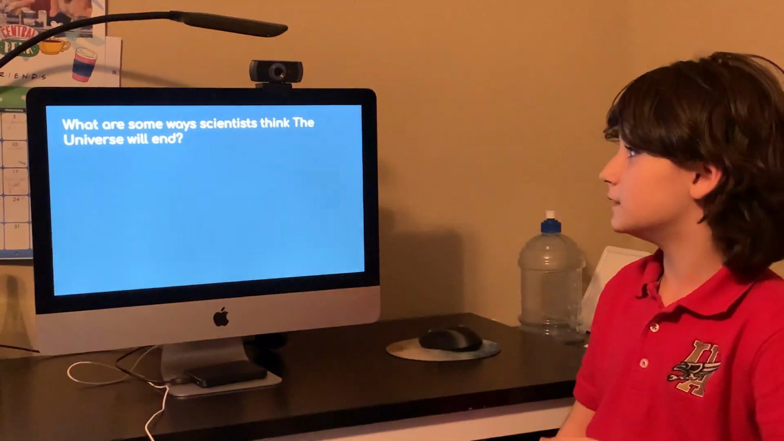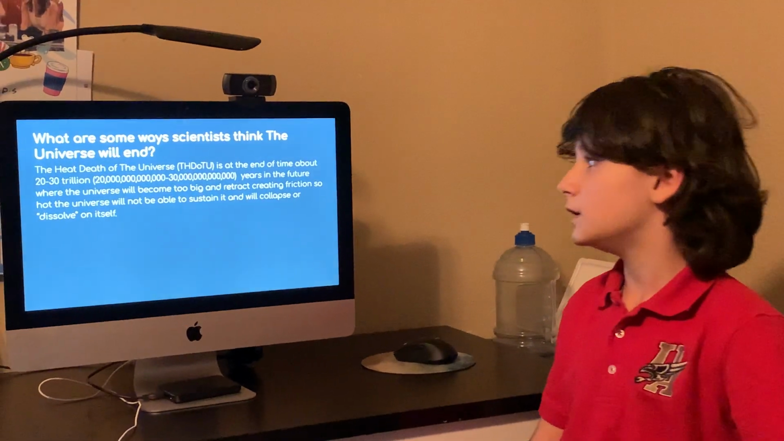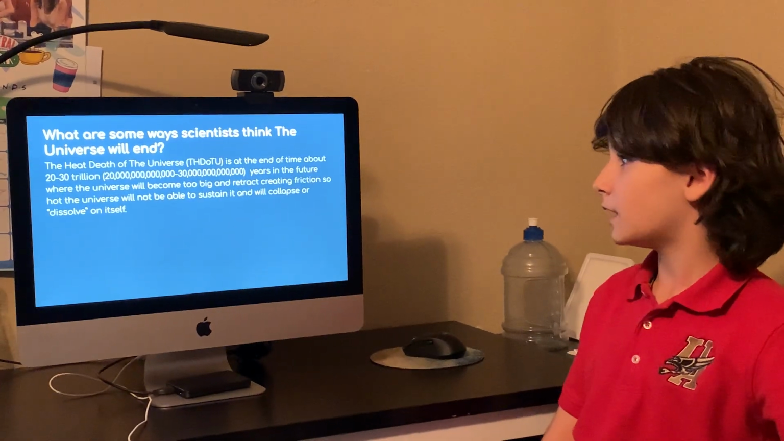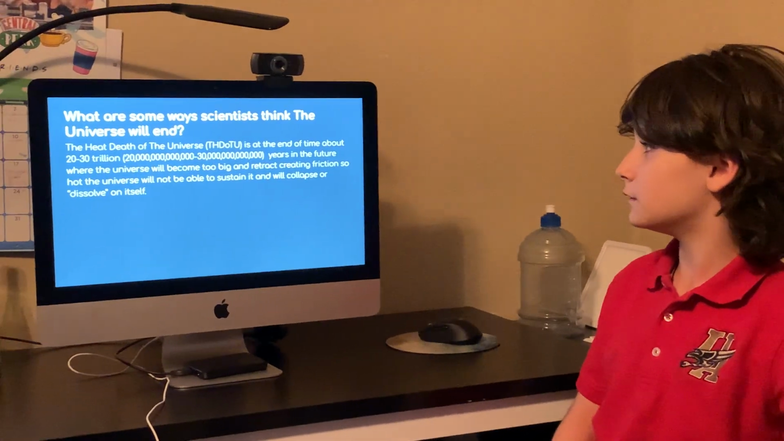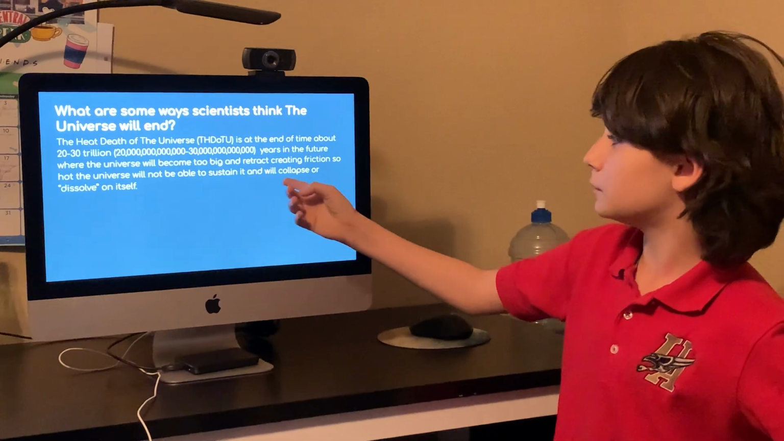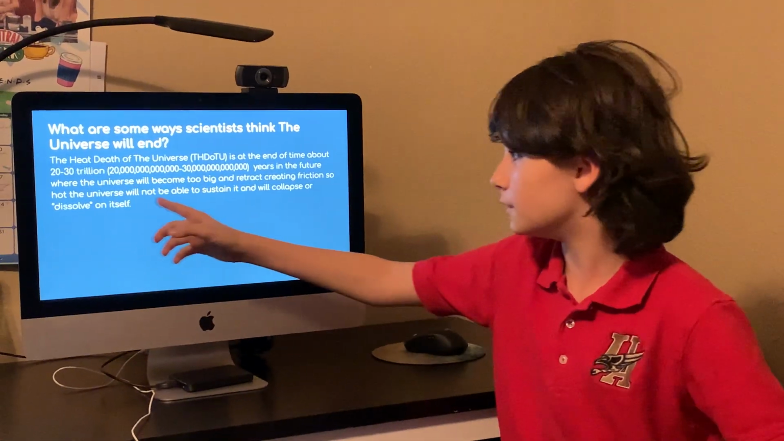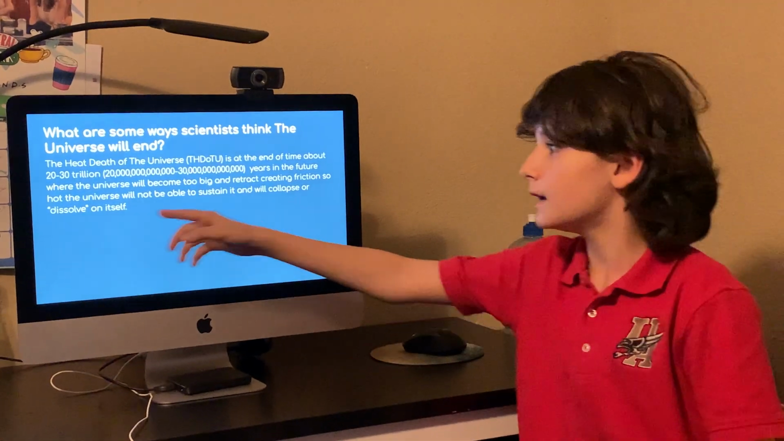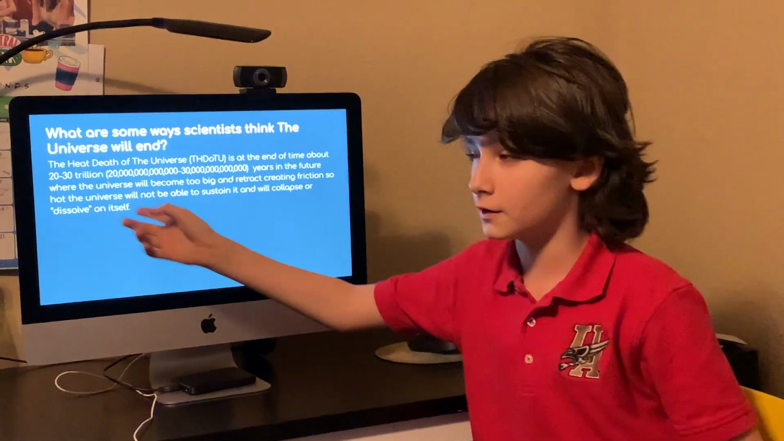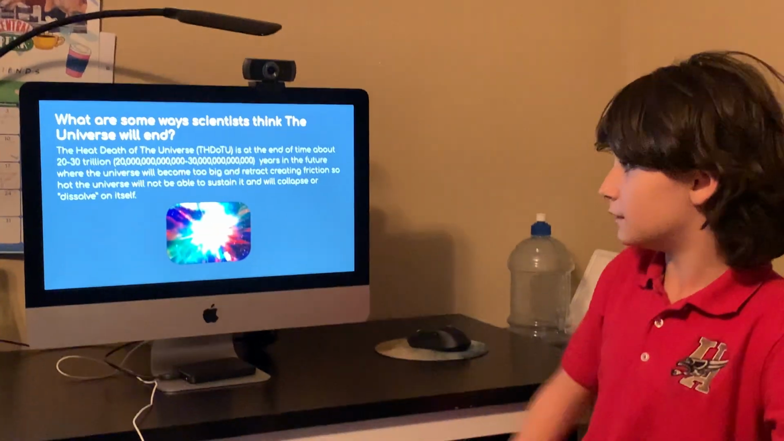What are some ways scientists think the universe will end? The heat death of the universe is at the end of time, about 20 to 30 trillion years in the future, where the universe will become too big and retract friction so hot the universe will not be able to sustain it and will collapse or dissolve on itself. This is what it may look like.